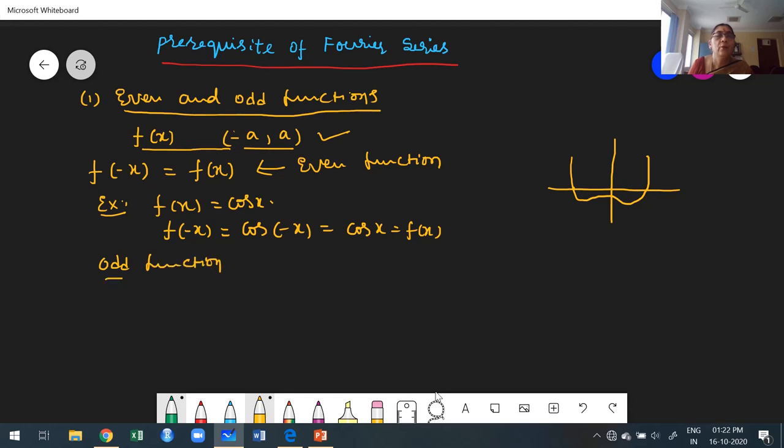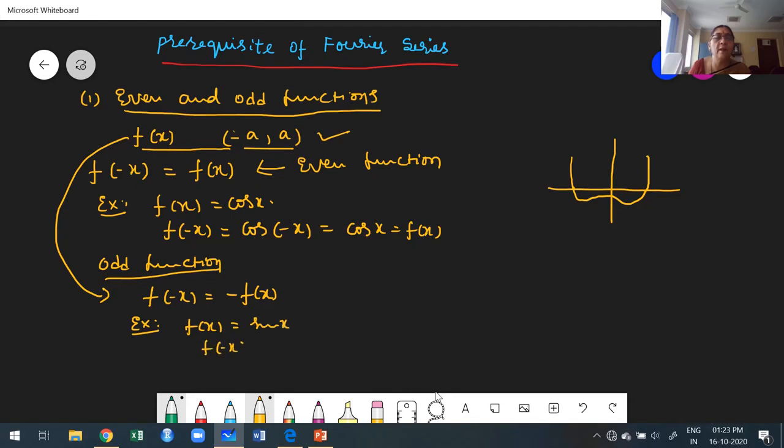Again I take the same function f of x defined in the interval minus a to a. Once you replace x by minus x, if we get minus of f of x, then you consider the given function an odd function. For example, f of x is the sine function. Now f of minus x is sine of minus x, and sine of minus theta is minus sine theta.